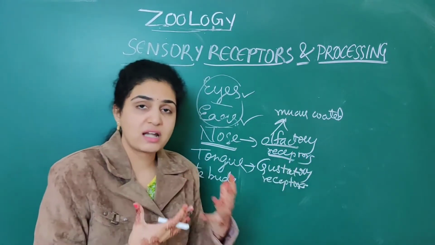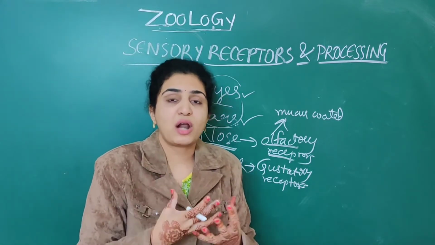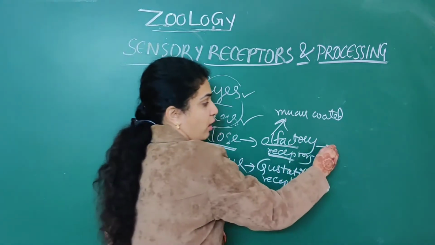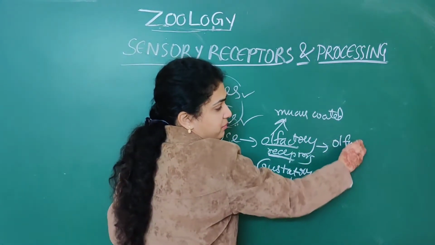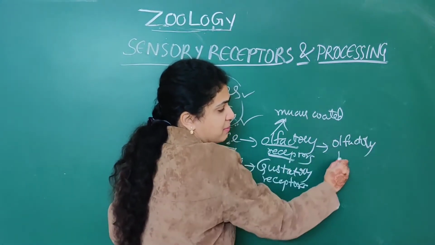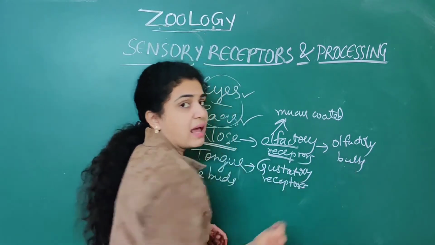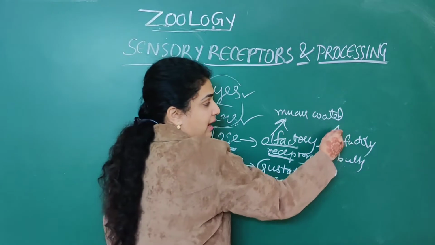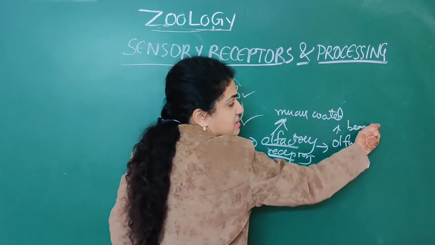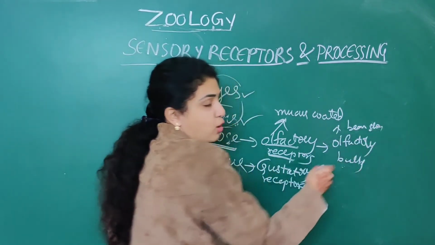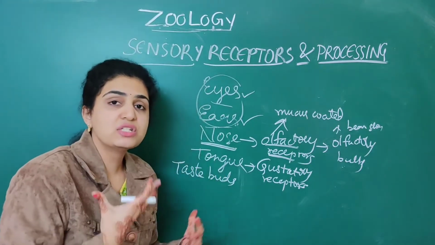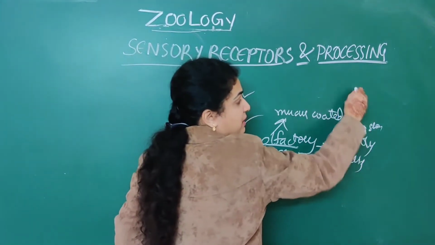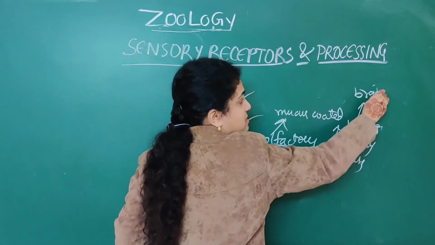Next, from the olfactory receptors, signals are transmitted to the olfactory bulbs. What are these olfactory bulbs? They are nothing but bean-shaped organs. And these olfactory bulbs in turn transmit numerous signals to the brain.